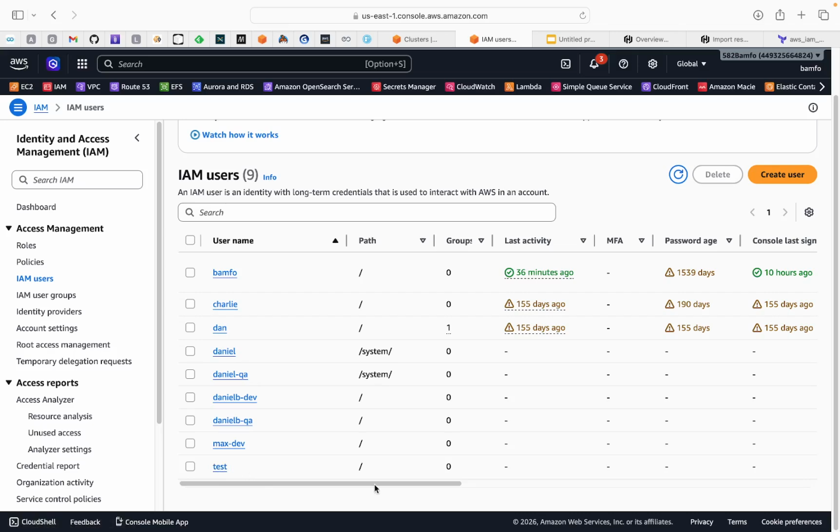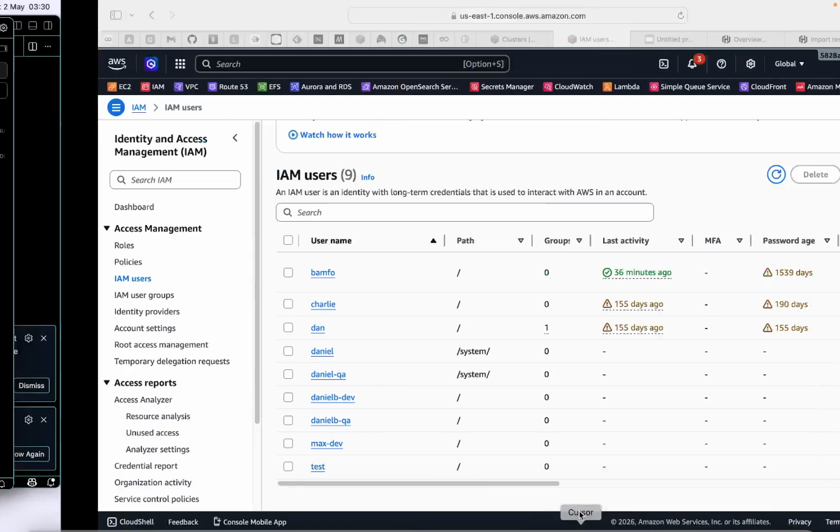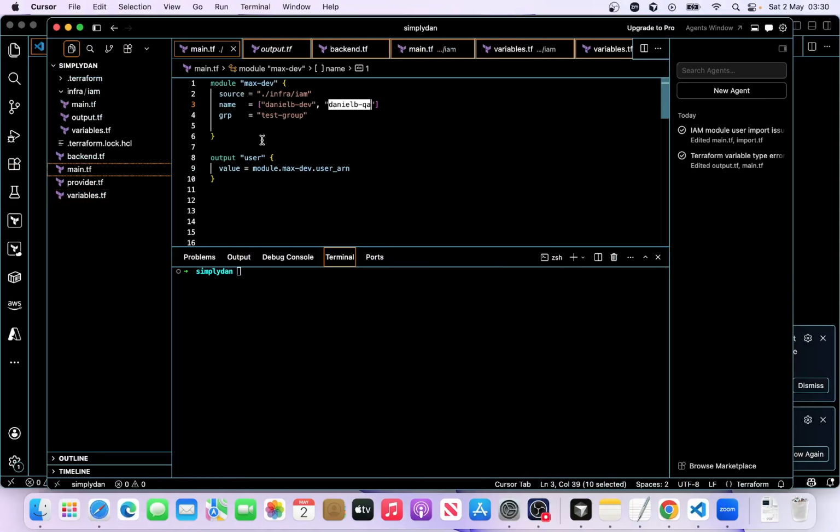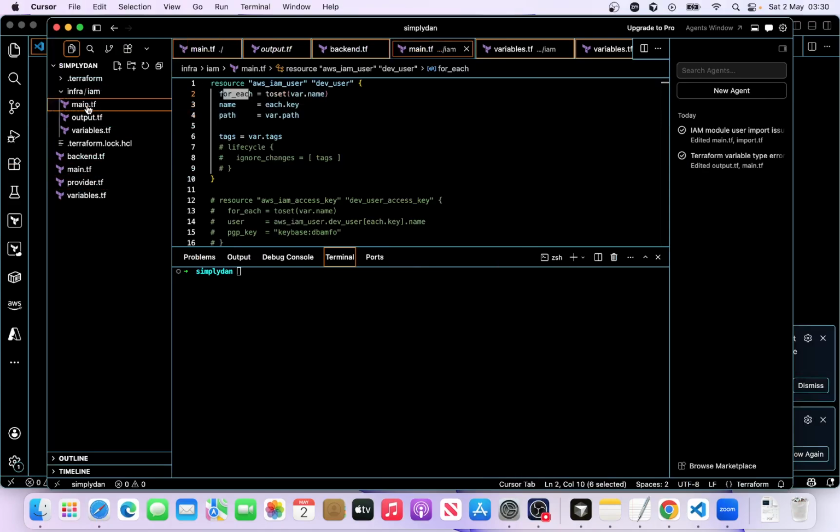If you go back to the IDE, these are the users, and we have the original resource that is creating them. What we need to do is import the user into Terraform management. Where do we start?